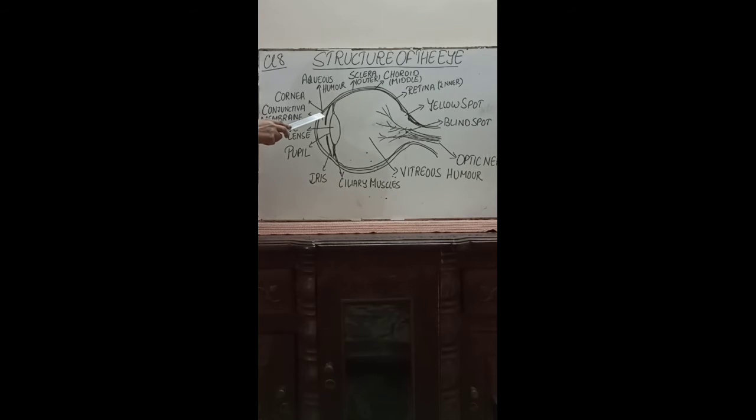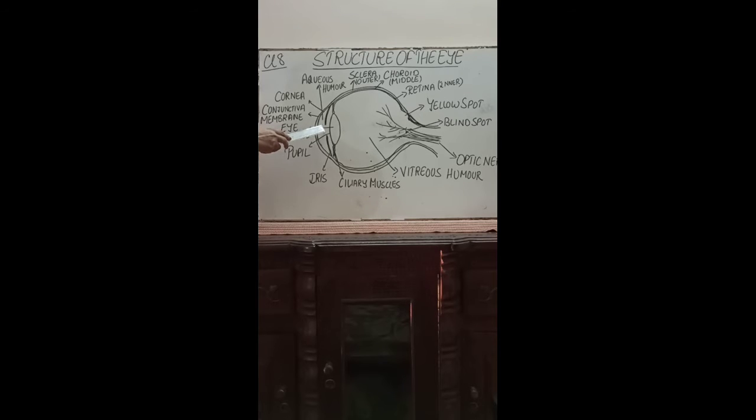Then we have the second part, that is called the cornea, right? It is a bulging transparent part and it helps to focus light on the retina. Then here there is a liquid which is called aqueous humor. It is a transparent watery liquid that supports the front of the eye.